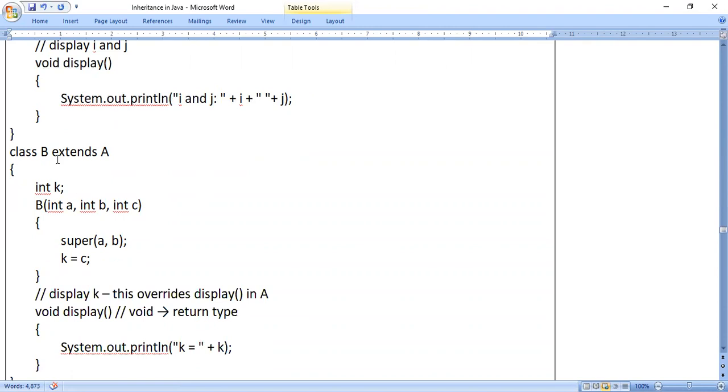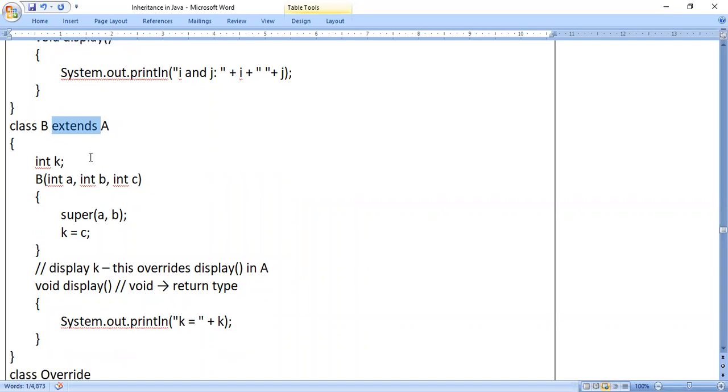Next, class B is a subclass of A because the extends keyword is there. Before extends, whatever the class name is, that is called the subclass. After extends, the class name is the superclass. So here A is the superclass and B is the subclass. So B is inheriting some or all of the properties. In class B also we have a constructor. If there is a parameterized constructor, the first statement should be the super keyword. Then you can write any statements in the subclass constructor.